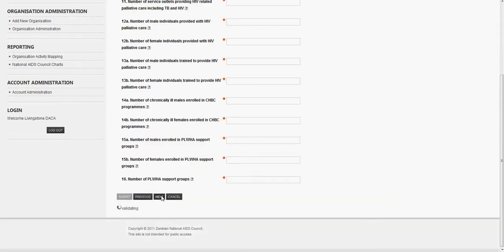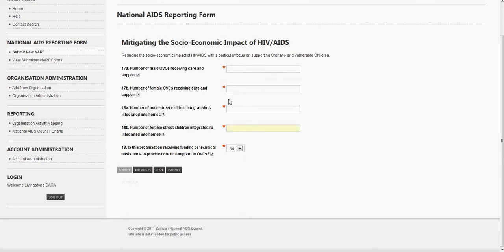The key difference here is that in the existing NARF you have a previous, a current and a new field. Really the system does away with that and has just the current value, because if we know the current value this quarter and we know the current value last quarter, we already know the previous value, we can calculate the new value and we can make the current value from this data. The other option is that we can use slightly smarter fields such as true or false or yes or no questions.